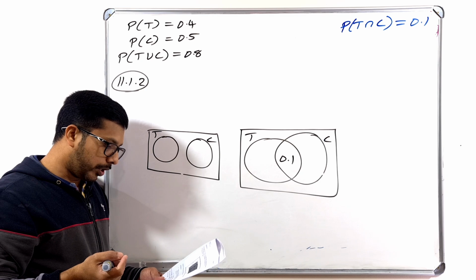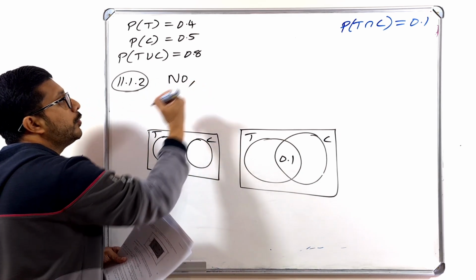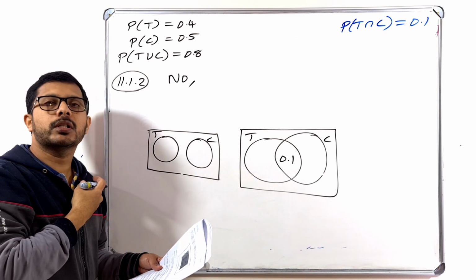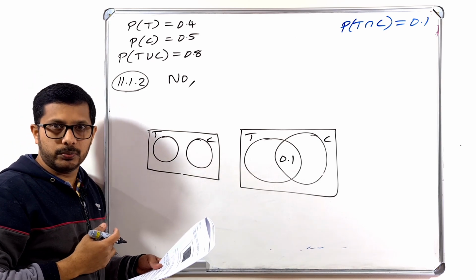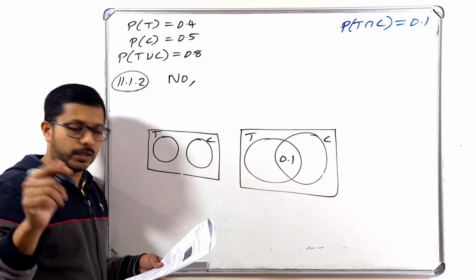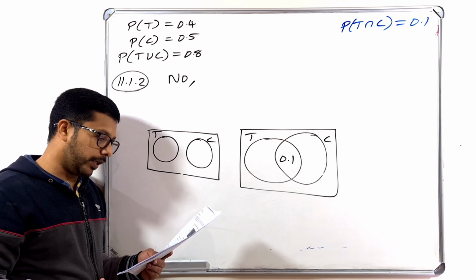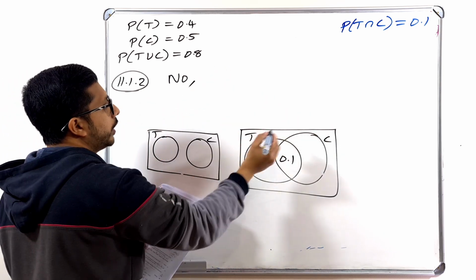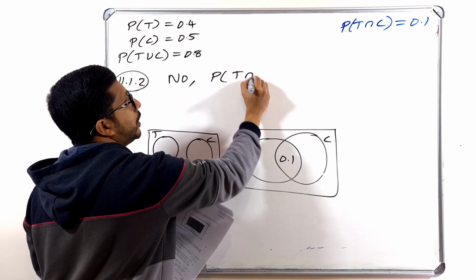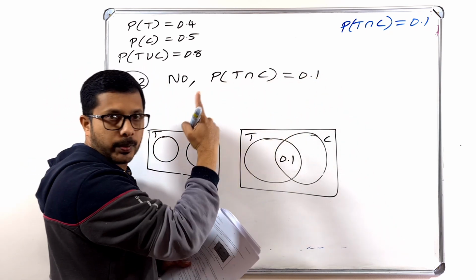So how can we write that one? First you have to write whether the events are mutually exclusive or not. So you must write it is not mutually exclusive. It is very important. 1 mark is for that yes or no. Then you have to write your reason, or justify. So what you have to write: probability of T intersection C is equal to 0.1 from the previous question.